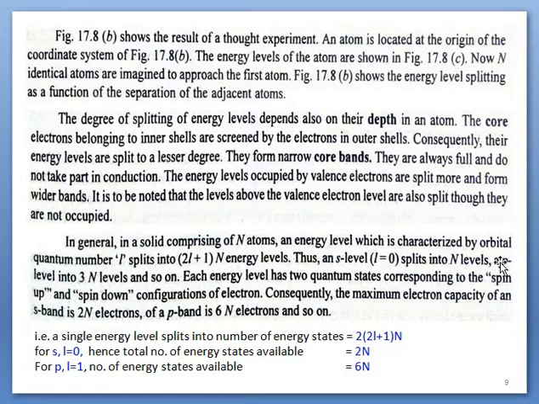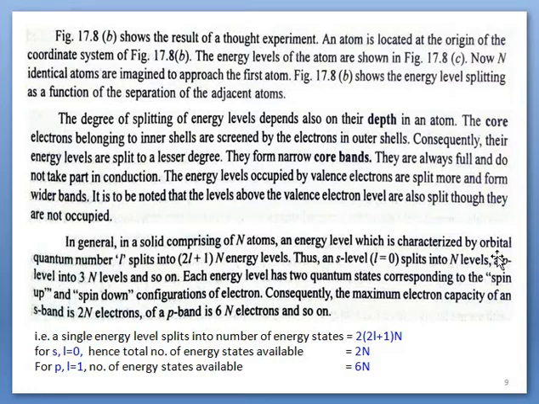Similarly, when there is interaction among p orbitals, we know that for p, the orbital quantum number L is equal to 1. So we have 2 times 1 plus 1, which is 3N. So 3N energy levels will be in a band formed by p orbitals.